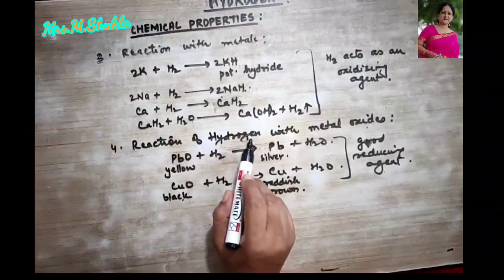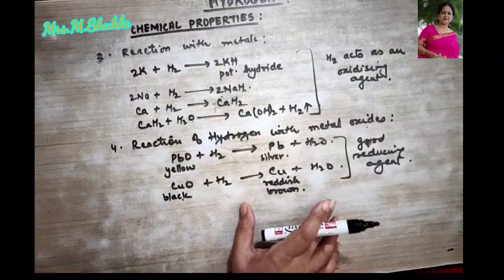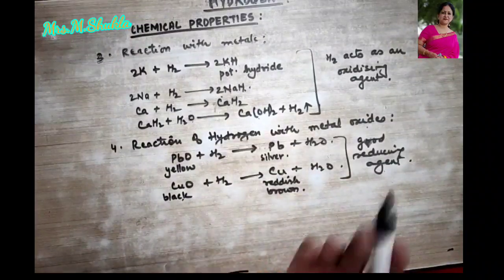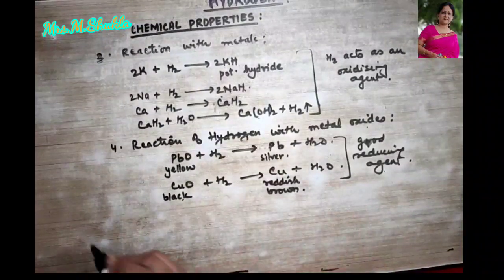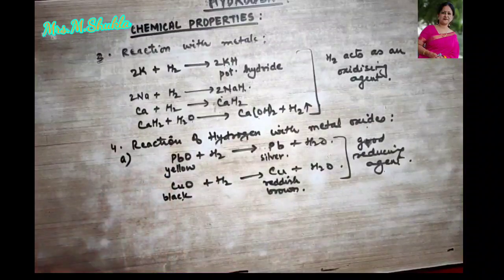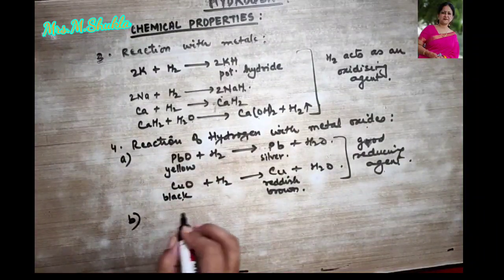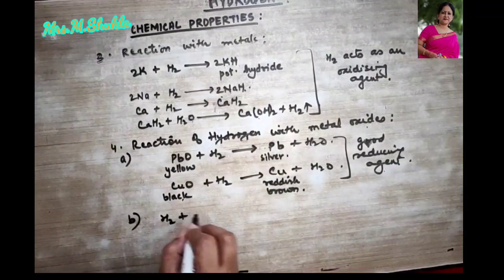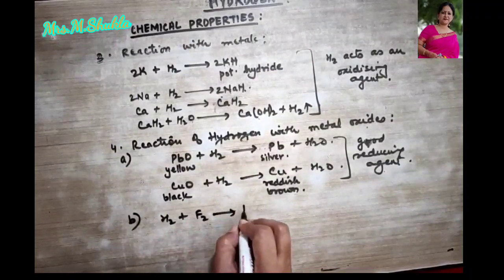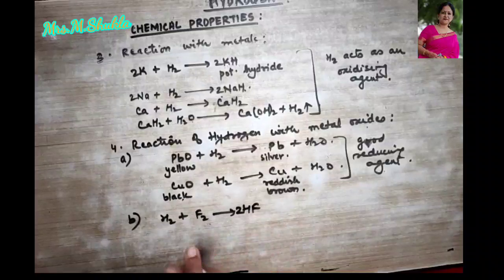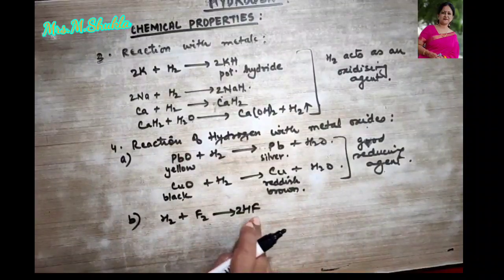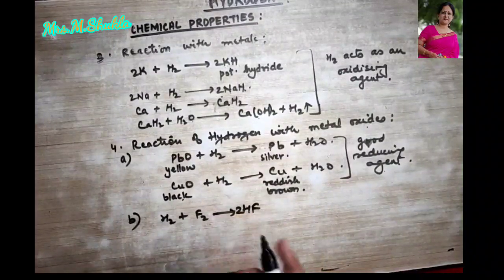Now hydrogen also helps in reduction of the halogens to the respective halogen acids. So there also it acts like a reducing agent. Maybe you can learn like this: hydrogen combines with fluorine to form HF. So what is it showing over here? It is acting as a good reducing agent.